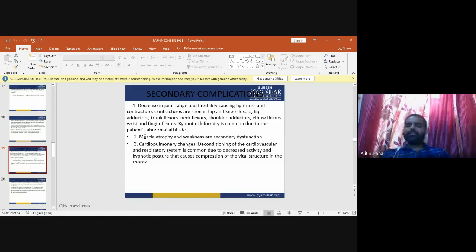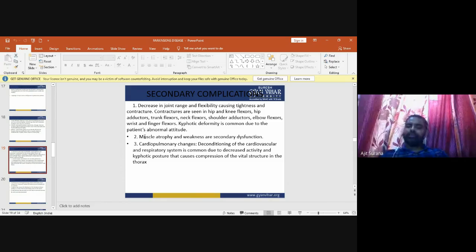Deformity in the Parkinson patient is common, and it is mainly due to the patient's abnormal attitude. The second one is a secondary complication of Parkinson disease. Muscular atrophy and weakness are secondary dysfunctions. Muscular atrophy means a decrease in the number of cells, and the weakness is a secondary complication of Parkinson disease.